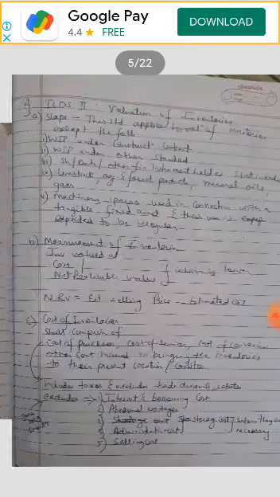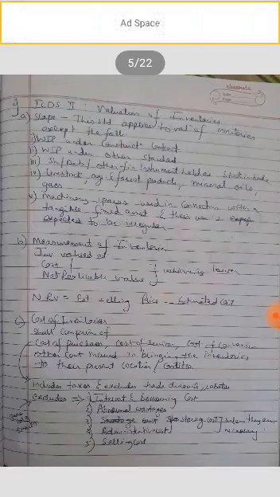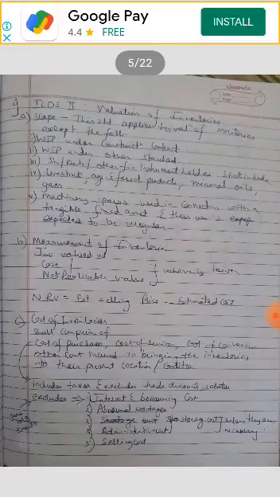Okay, now let's start with the second ICDS, that is valuation of inventories. The first point we will see is scope.